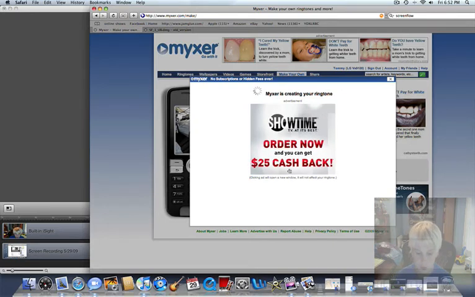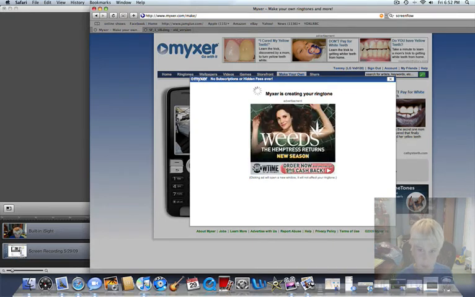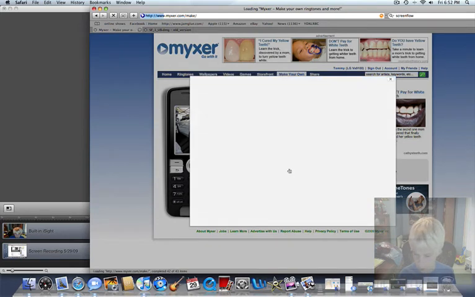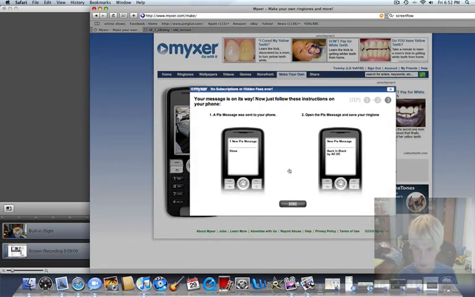And that's really all you need. You should be getting a text on your phone in a little bit. That's really all, as you can see right there. I'm getting a text now. It should be connecting. Receiving.